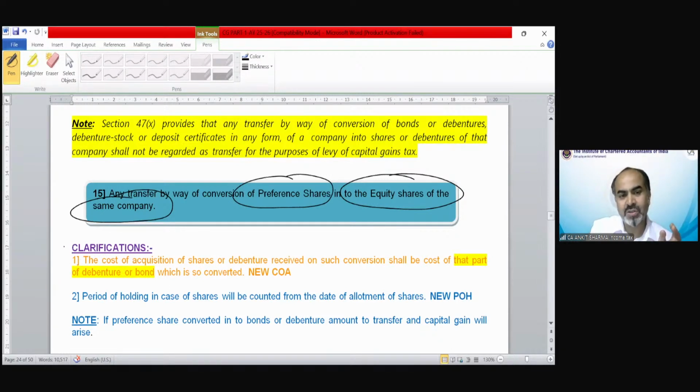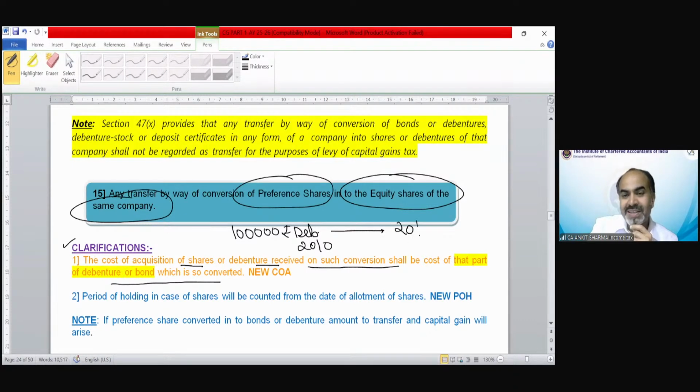The clarifications talk about points number 14 and 15, how they need to be solved. The cost of acquisition of shares or debentures received on such conversion shall be the cost of that part of the debenture or bond which is so converted. For example, you have purchased 1 lakh rupees debenture in 2010.